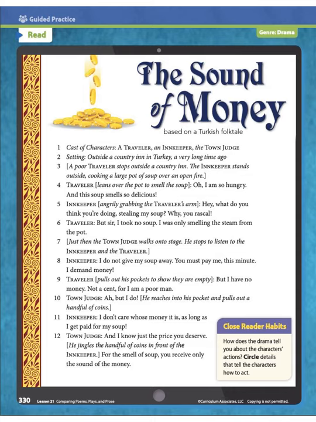Town judge: Ah, but I do. Innkeeper: I don't care whose money it is, as long as I get paid for my soup. Town judge: And I know just the price you deserve. For the smell of soup, you receive only the sound of money.